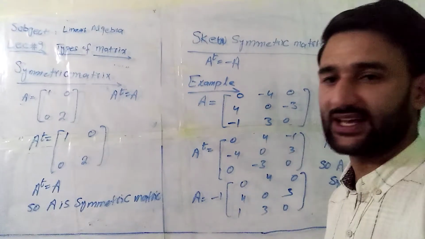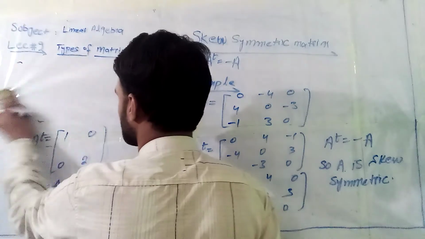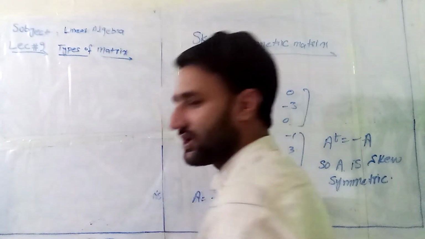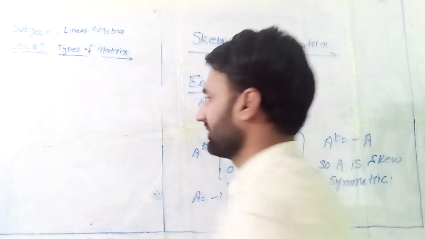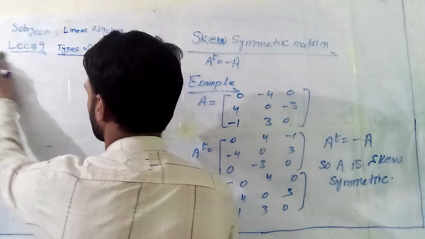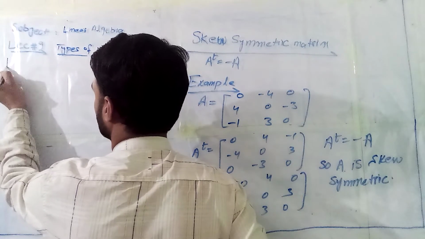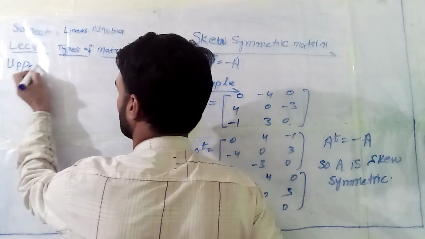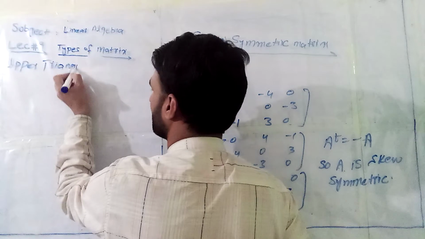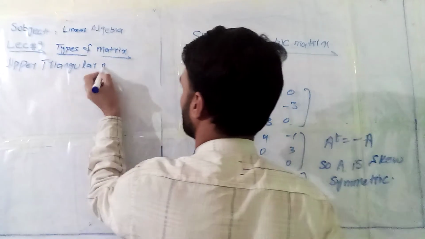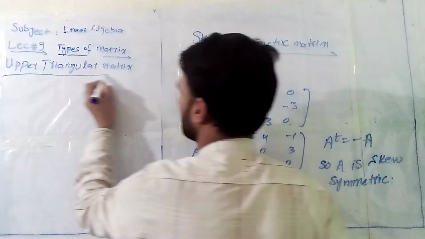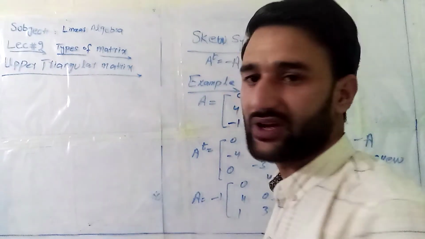Now I move forward. The next definition is the upper triangular matrix and the lower triangular matrix. First I want to define the upper triangular matrix.